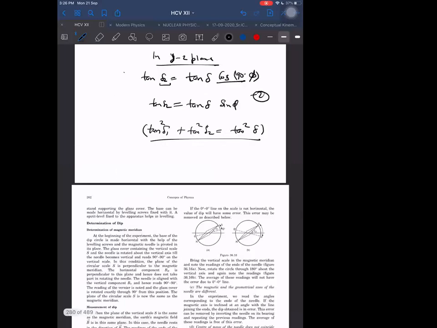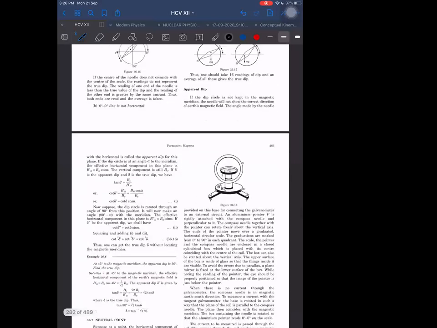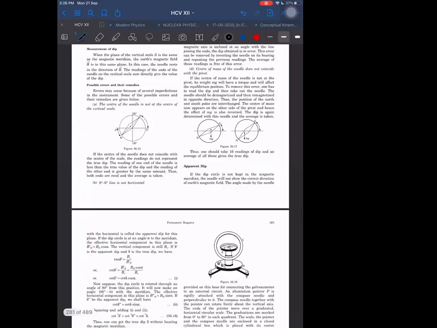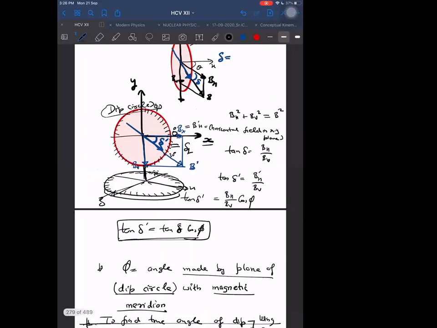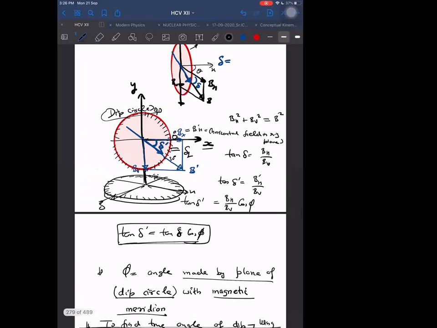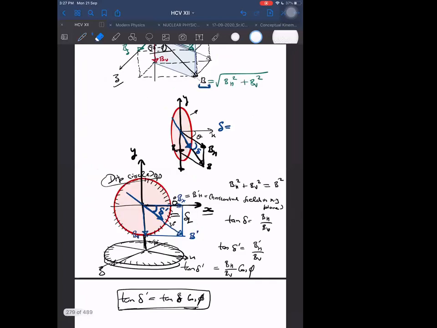Let me see what formula HCV sir has given. He is giving cot square. Why, have I done something wrong here? Wait a second, I have done something wrong, it seems. Oh, the formula itself I have written wrong from the beginning. Tan delta is BV by B. I have written the wrong formula. Then I have to change this completely. From where did I start? I started from the beginning. Here itself I took it wrong. BH. Oh, completely it went wrong then.